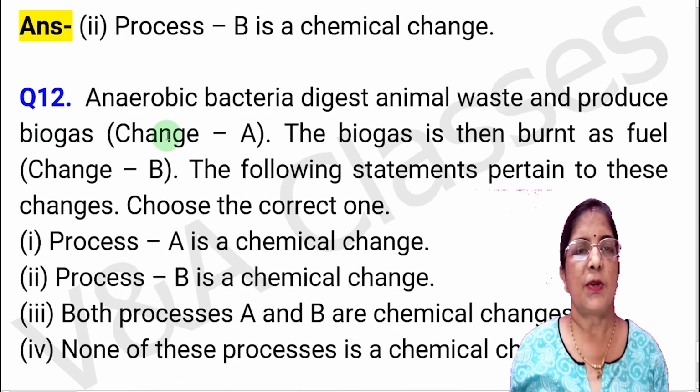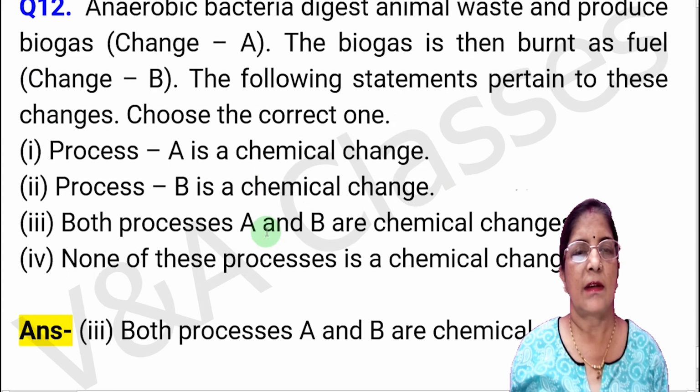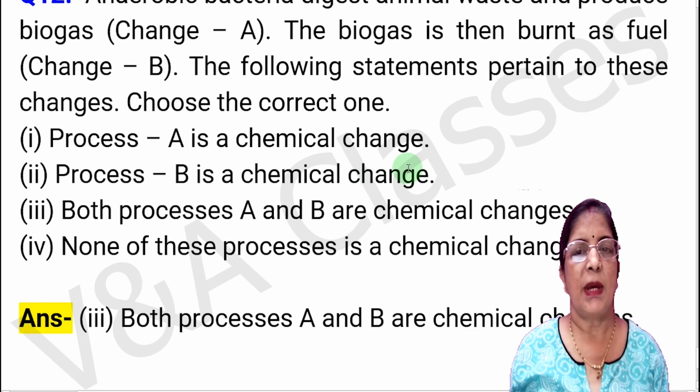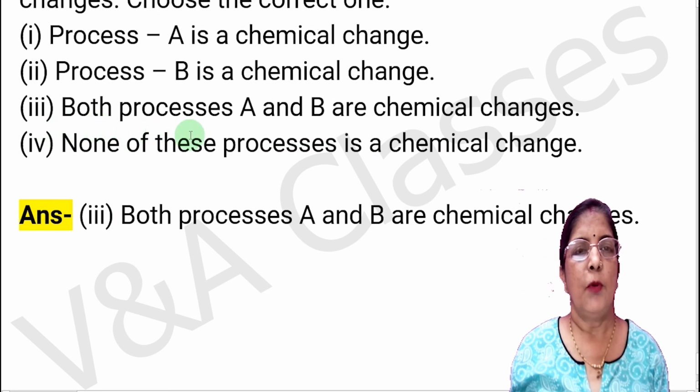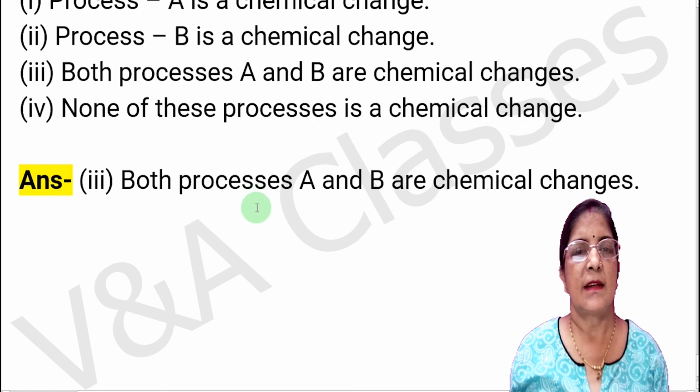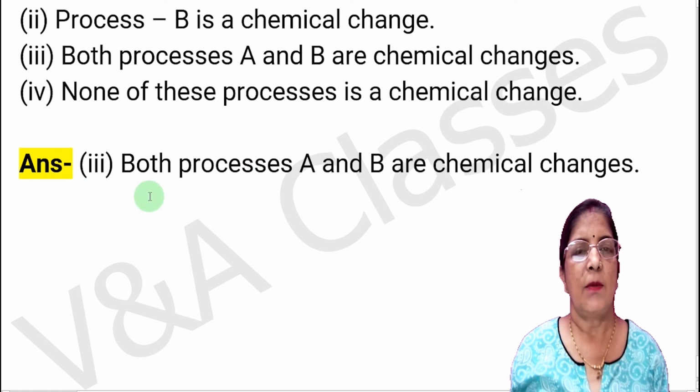Now question number 12. Anaerobic bacteria digest animal waste and produce biogas. Change A. The biogas is then burnt as fuel. Change B. The following statements pertain to these changes. Choose the correct one. Option 1. Process A is a chemical change. Option 2. Process B is a chemical change. Option 3. Both processes A and B are chemical changes. Option 4. None of these processes is a chemical change. Answer. Option 3. Both processes A and B are chemical changes.